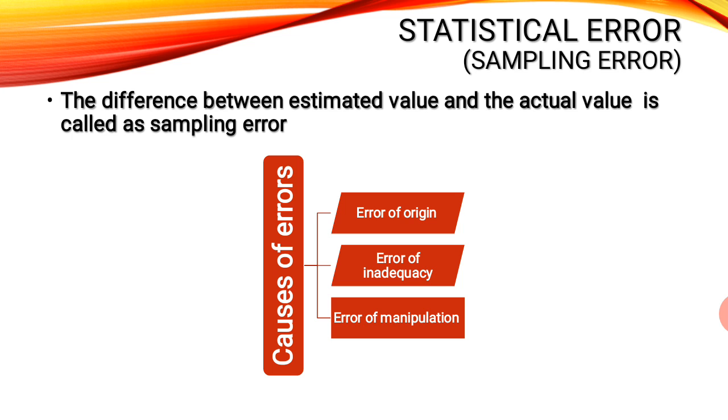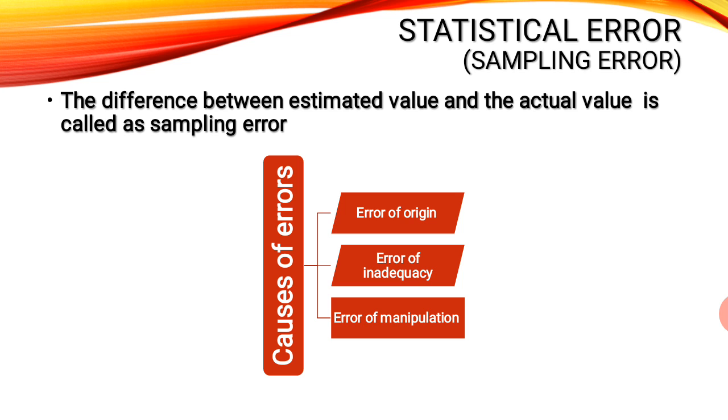So whatever difference you get between the estimated value and actual value, what does estimated value mean? Estimated value is nothing but your expectation of a particular value. For example, you have an exam, and you think out of 100, I have written so much, I may get 85 marks.